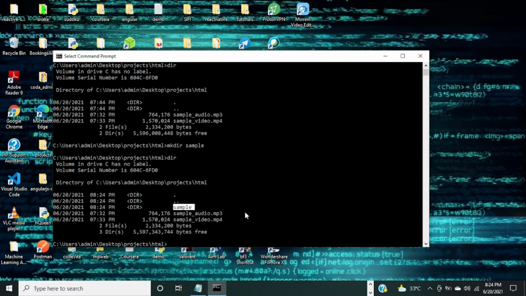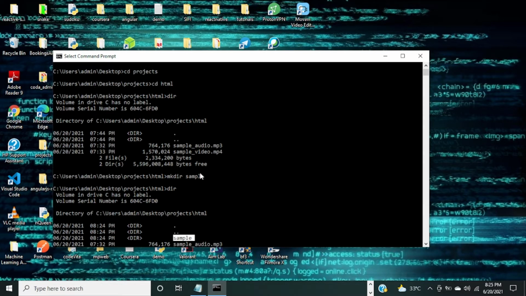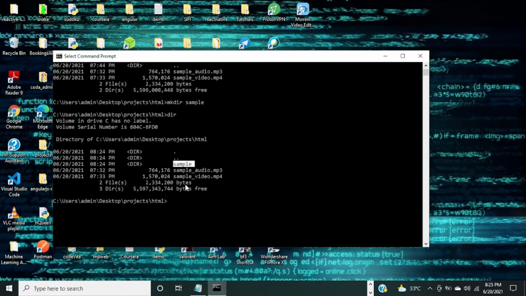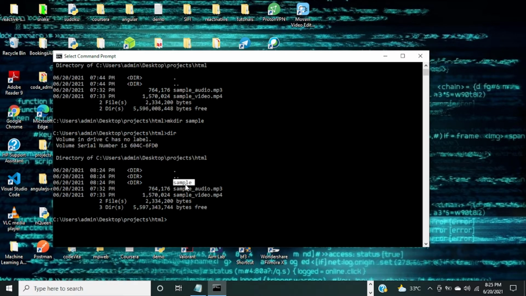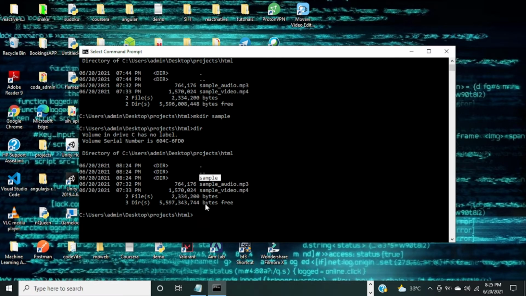So these are the simple commands we're going to be using in the command prompt: mkdir, cd and dir. I explained this so that you don't feel lost when I do this often. There are many commands, so if you are interested, you can Google command prompt commands in Windows, or you can YouTube it. It's your wish, but I just did this because I don't want you to feel lost.